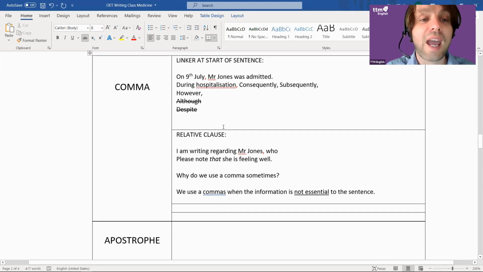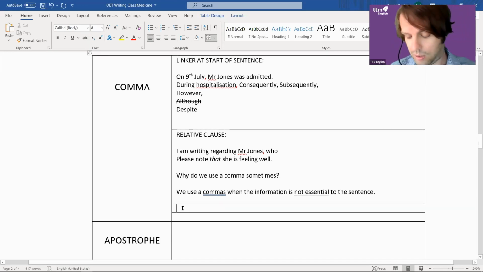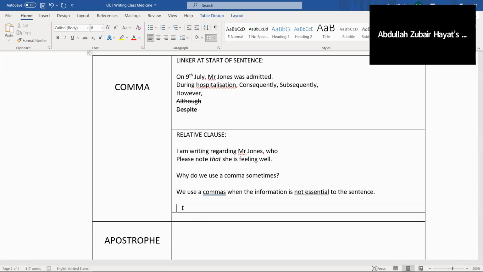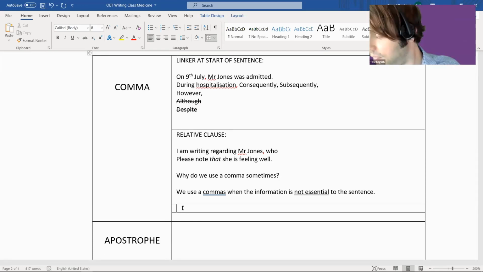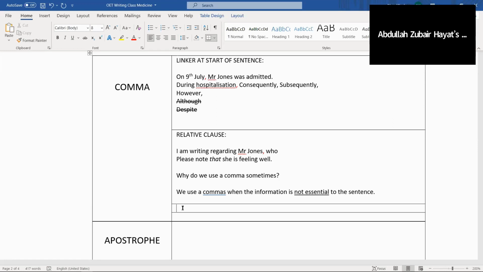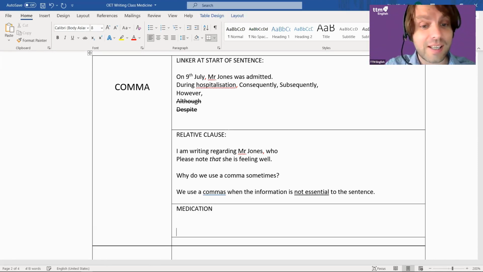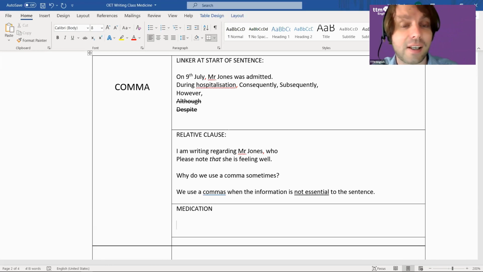Okay, there's another big error with commas. Can anyone guess what it is? Big error with commas. All the time I see this problem, but I've actually forgotten it now. What is it? With medication and dosage, listing the name of medication. There you go. Were you in the previous class, Hayat? Actually, yeah, I was going to say you're inside my mind. Actually, one of the nurses said the same thing. I knew you guys would be able to guess this, right?